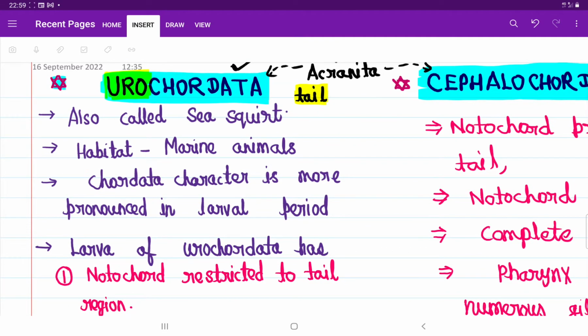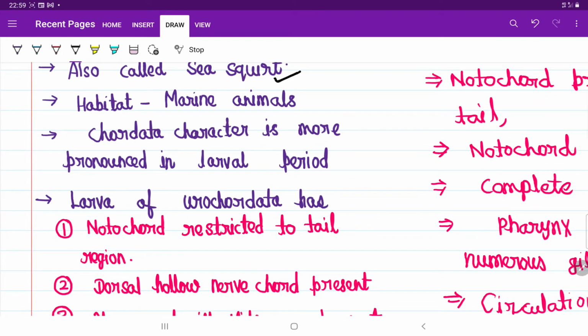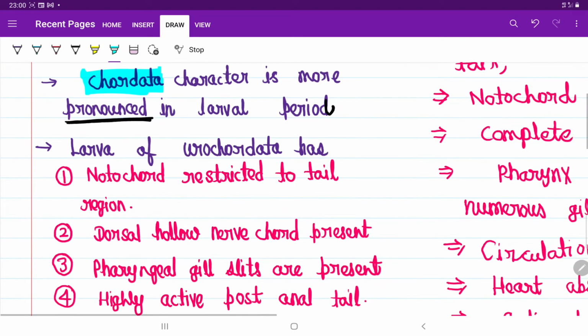In general we also call them sea squirts, right? They are marine animals. And if we compare the larval stage and the adult stage, the larval stage has more prominent chordate characters. You may ask, sir, how exactly? Bro, chordates have a notochord. That notochord is absent in the adult, but the larva has a notochord, and in the larva, the notochord is restricted to the tail region. It is present only in the tail region.